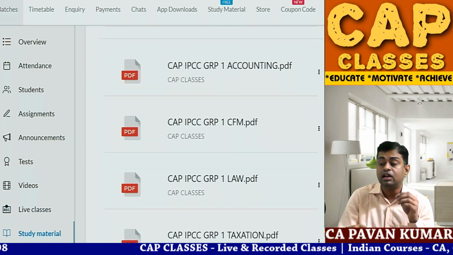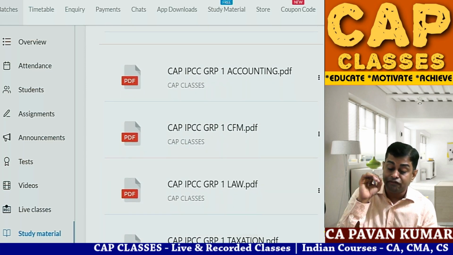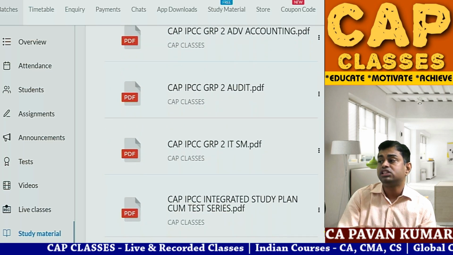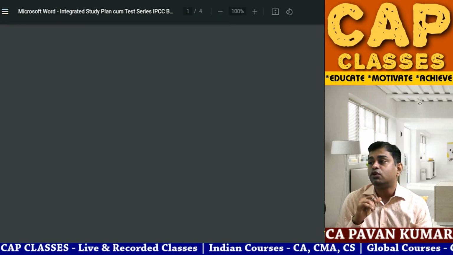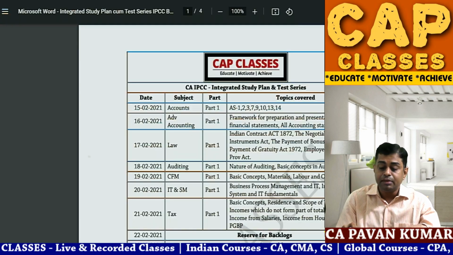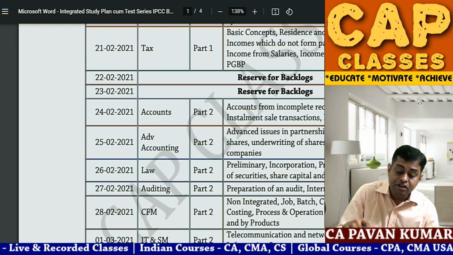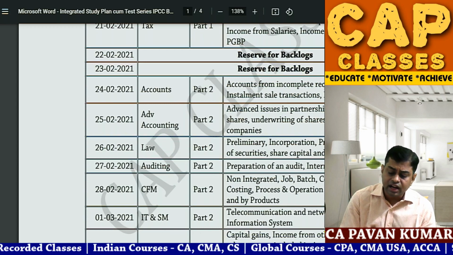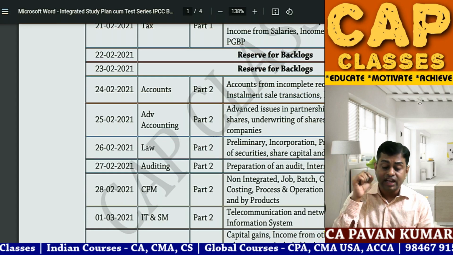Subject wise, Pawan sir, I am having some fear in costing and financial management. For that, a separate folder is there. Law separate folder, taxation separate folder, advanced accounting separate folder, and then one integrated study plan cum test series folder. When you open this integrated study plan cum test series folder, it will be like this. On what day, which part, which subject you need to read, it clearly mentions. For example, 28th, you need to read costing and financial management.